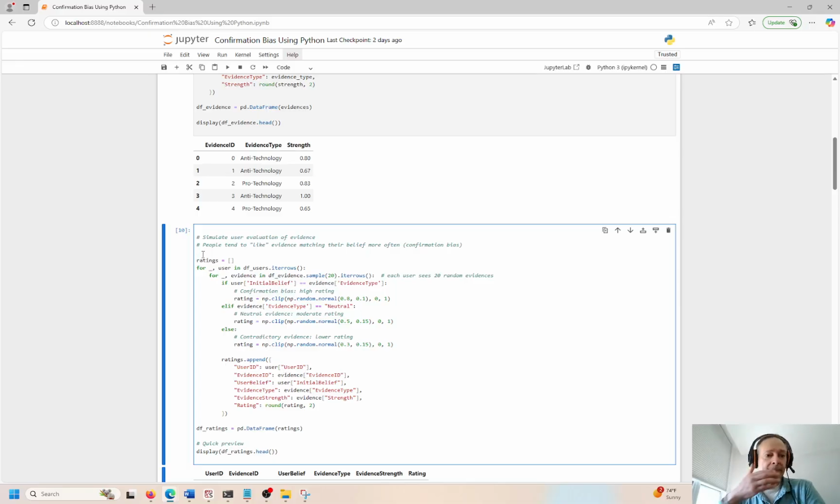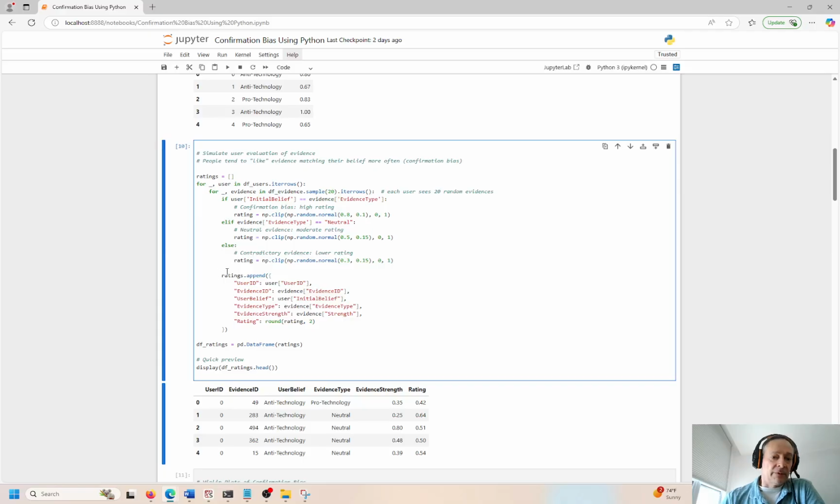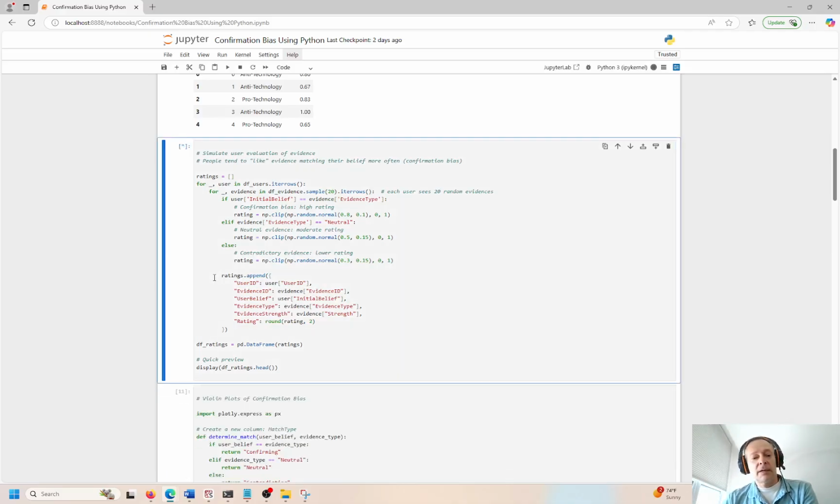Like if you're always exposing yourself to the same thing over and over, are you really learning anything new? You're probably not, right? So it becomes a self-fulfilling prophecy where you're going to lean towards the thing that you already believe in, okay? So let me create another example of data here.